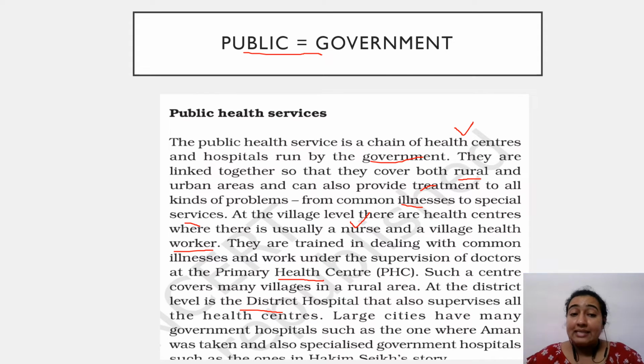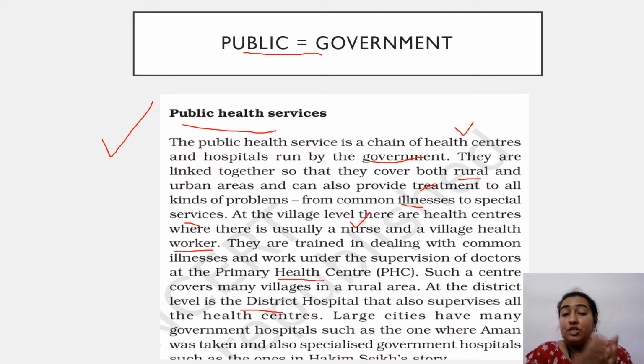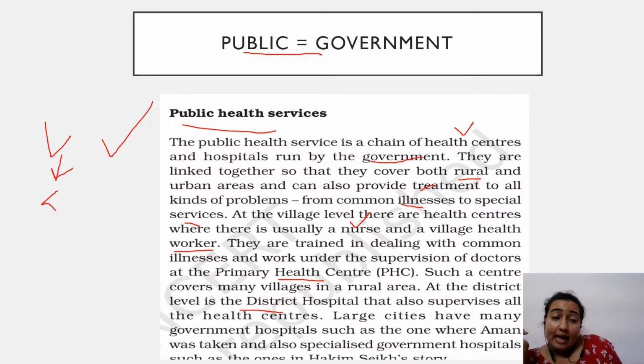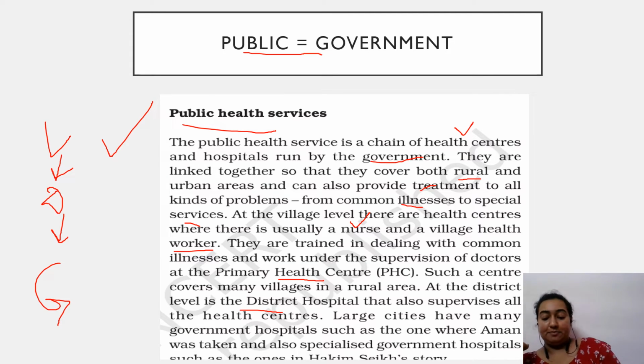So I hope this concept of public healthcare services is clear, how it is divided into villages, I write it over here, how it is divided into villages, then it comes to districts, and then it has one main government hospital. So this is the division of the public healthcare system.